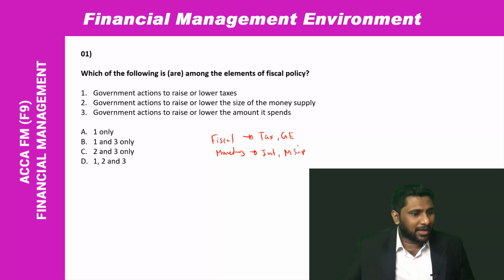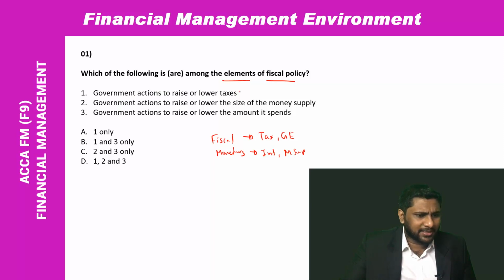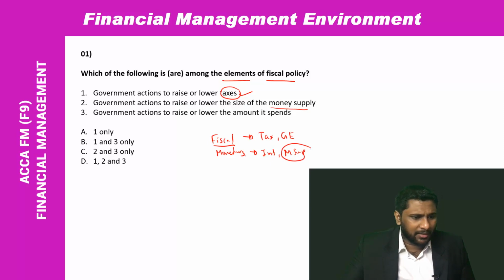So in this question, what they are asking, which of the following is among the elements of fiscal policy? Government action to raise or lower taxes. Yes, taxes is something connected with fiscal, so that one we can take. Government action to raise or lower the size of money supply. Money supply is something connected with the monetary policy, so we can't take it. Government action to raise or lower the amount of its spends. That means government expenditure, again it is connected with fiscal policy. So for this question, your answer should be first one and third one. It is there in option B.